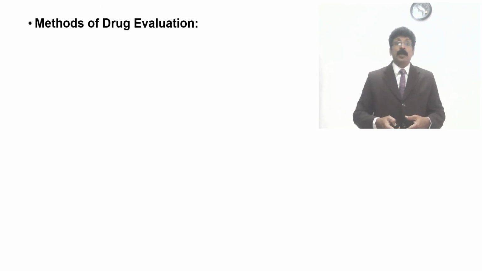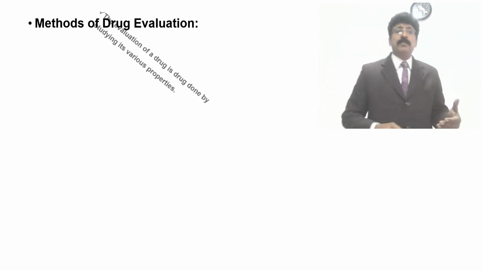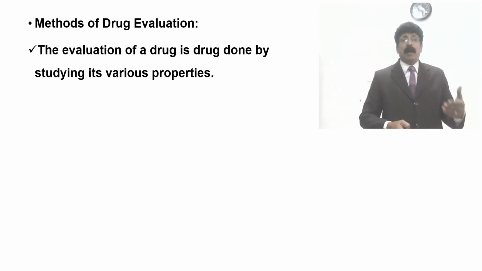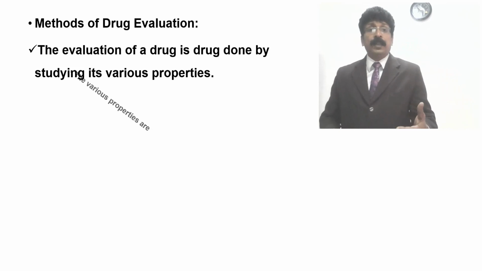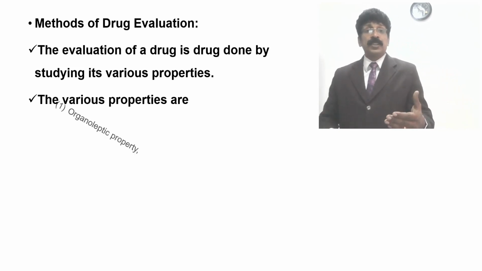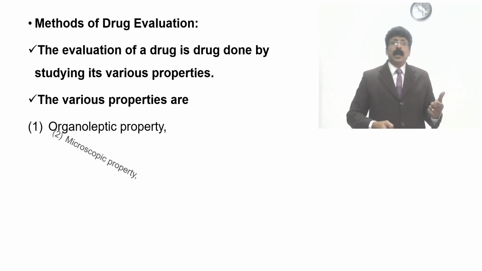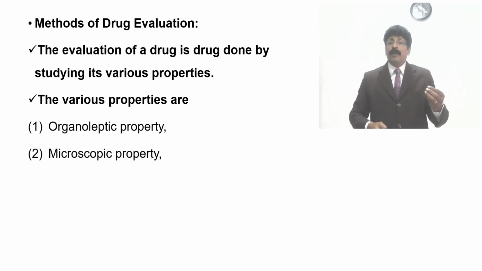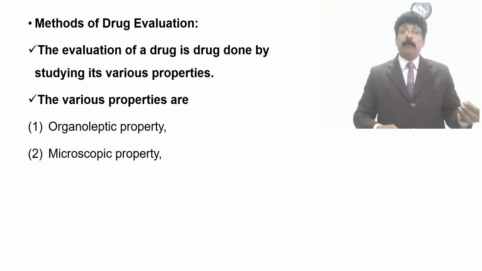So you can see the drug evaluation method: the evaluation of the drug is done by study of various properties. The various properties are organoleptic properties, that is smell, color, flavor and taste. This all comes under organoleptic character, and also macroscopy.